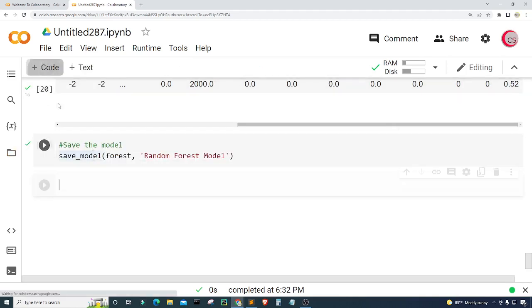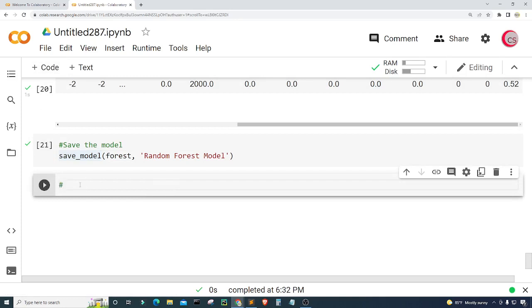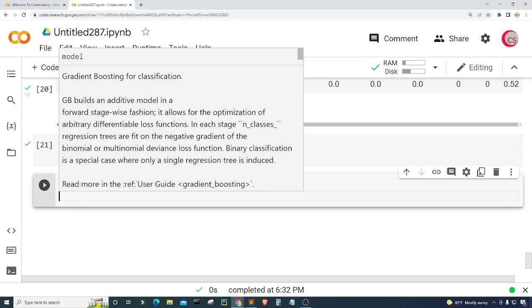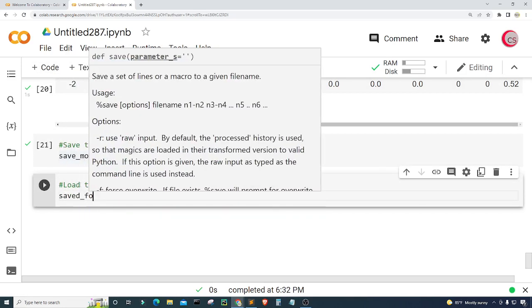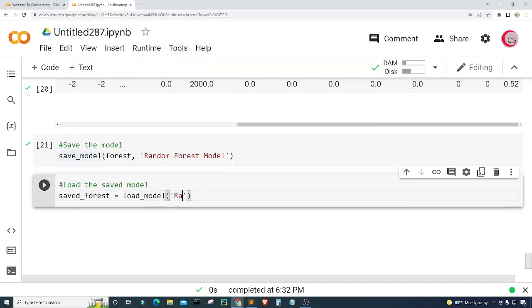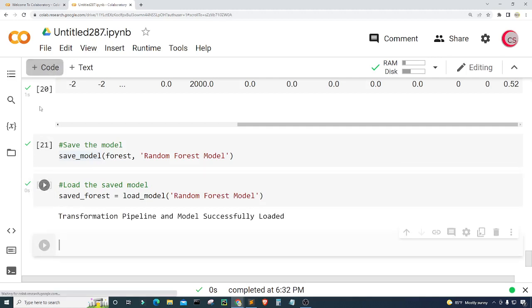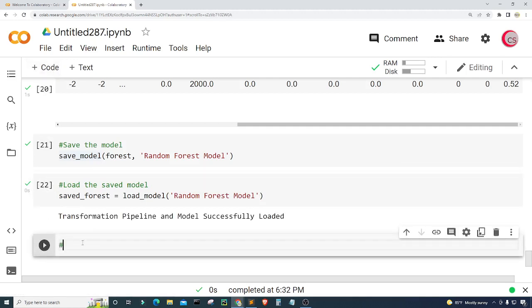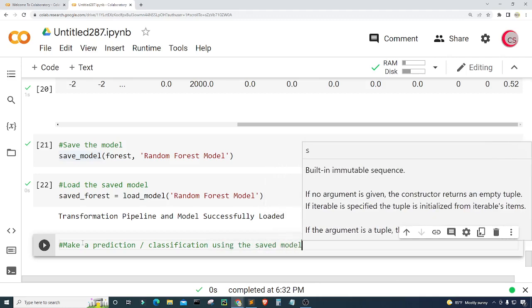Okay, I'm going to create a new cell and show you how to load the saved model. I'm going to create a variable called saved_forest and set it equal to load_model, and I'm going to load random_forest_model. Let's run this. Now the model is loaded successfully, and I want to make a prediction or classification using the saved model.